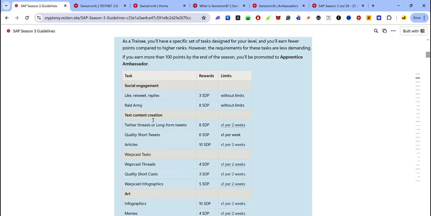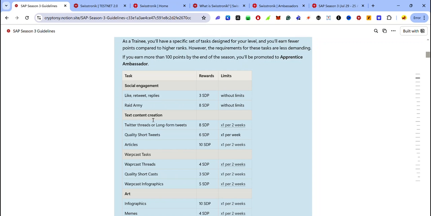At the end of every season, the top 30 apprentice ambassadors on the leaderboard will be promoted to the Master Ambassador. These ambassadors earn extra points for their completed tasks and earn extra benefits like access to the Swisstronik public sales. The top 10 masters on the leaderboard will also share bonus rewards in USDT and Swisstronik tokens. So at the end of each season, the top 10 master ambassadors will be promoted to lead ambassadors. These ambassadors also earn extra points for the completed tasks compared to the masters, and they enjoy additional benefits like increased allocation to the Swisstronik public sale. The top 10 leads will also earn bonus rewards in USDT and Swisstronik tokens.